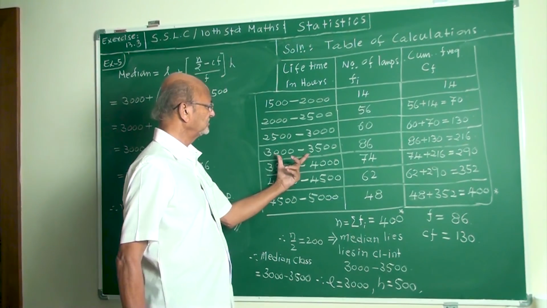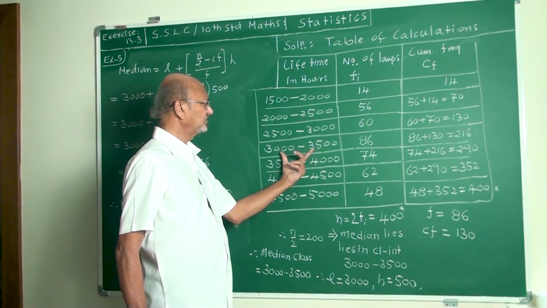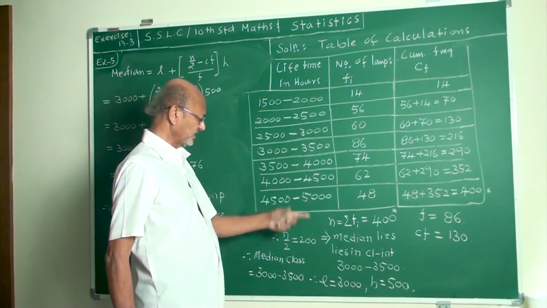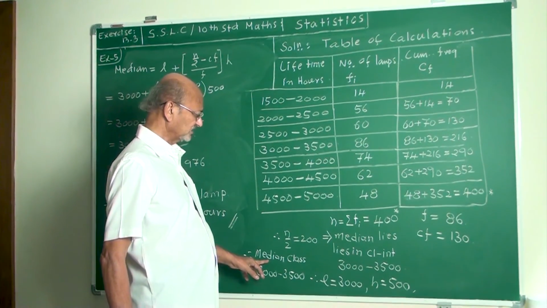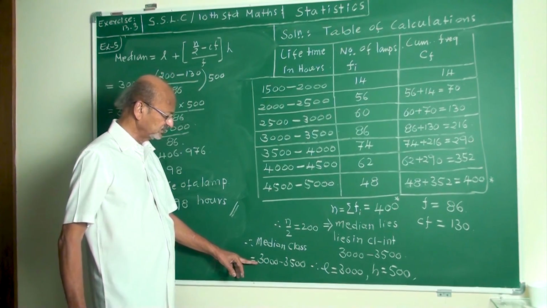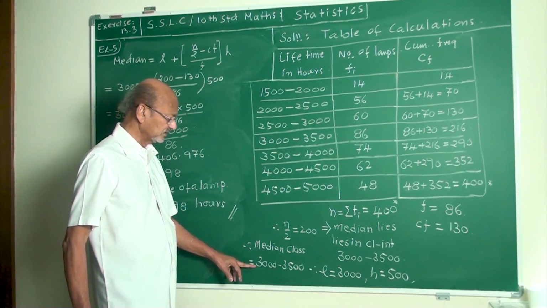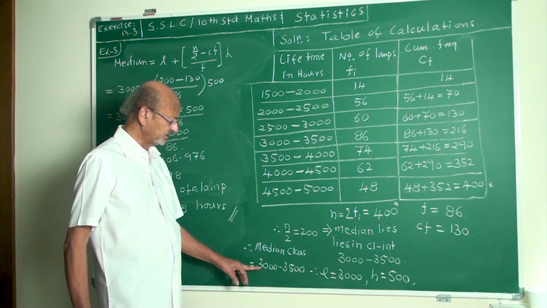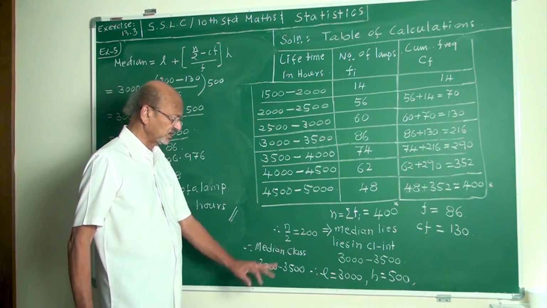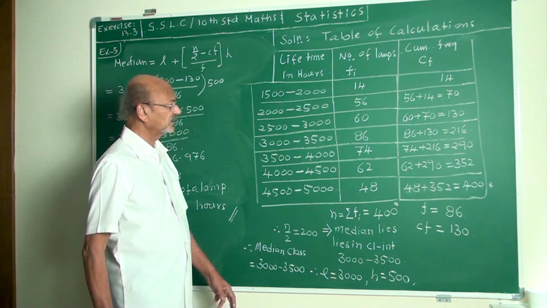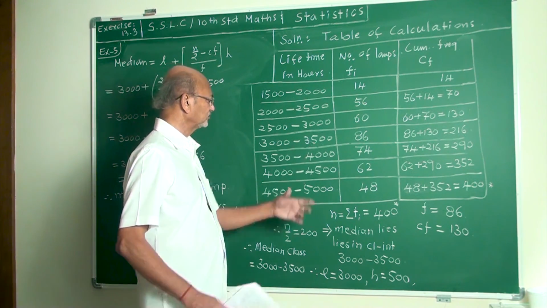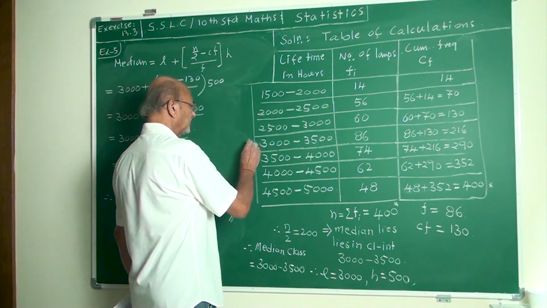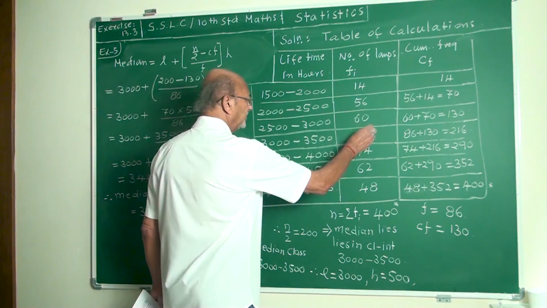The corresponding class 3000 to 3500 is the median class. In it, the lower limit is L, H is 3500 minus 3000, and the frequency F is 86.